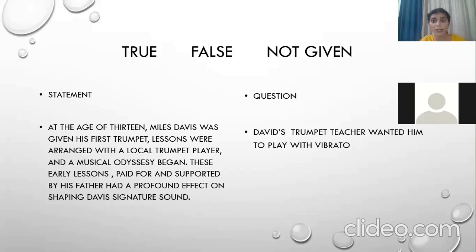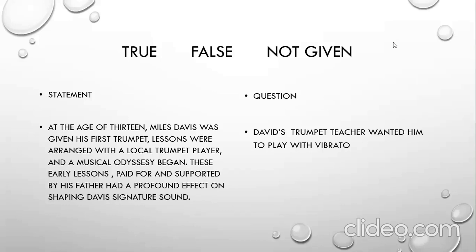Now let's read the statement. At the age of 13, Miles Davis was given his first trumpet. Lessons were arranged with a local trumpet player and a musical odyssey began. These early lessons, paid for and supported by his father, had a profound effect on shaping Davis' signature sound.